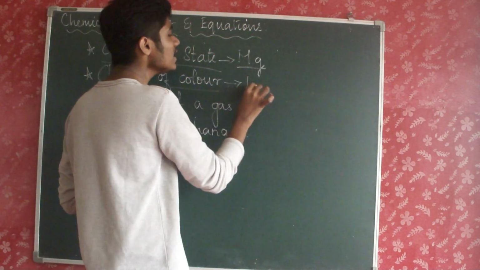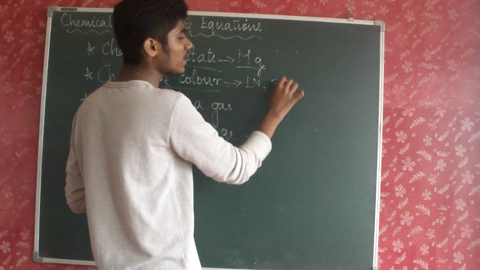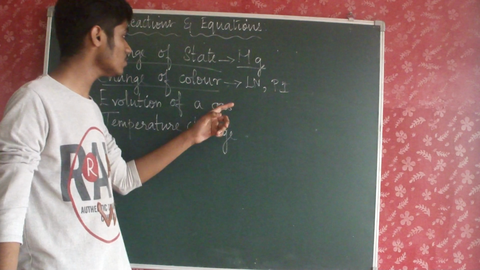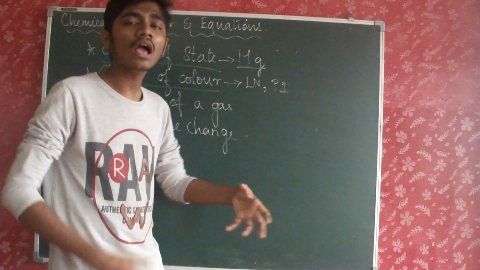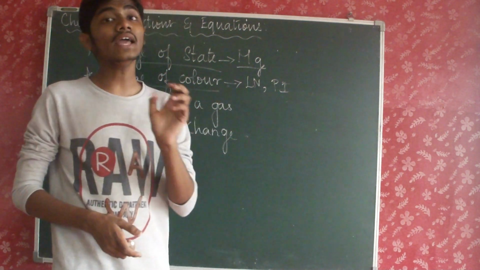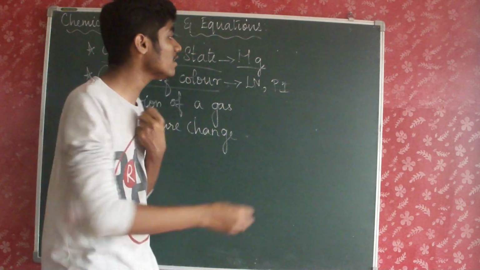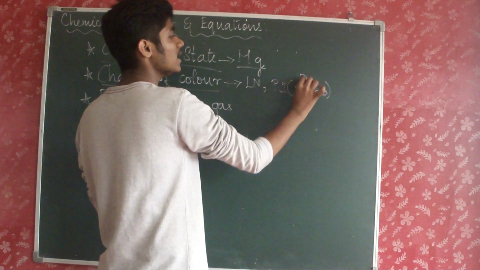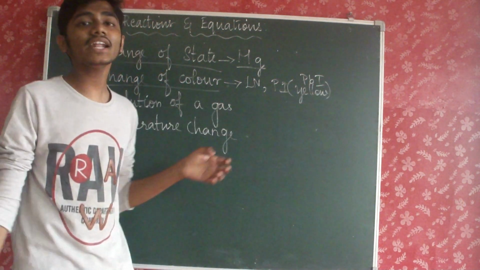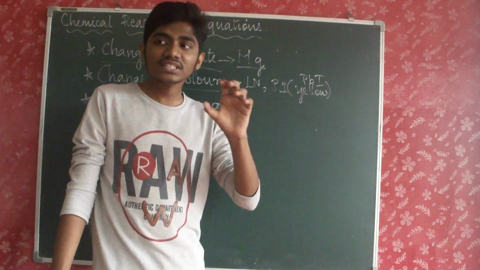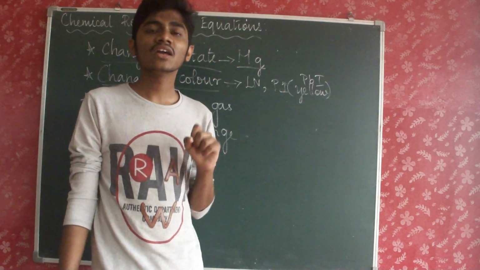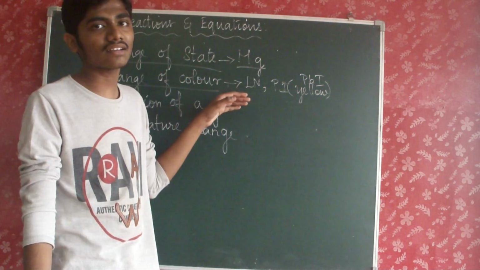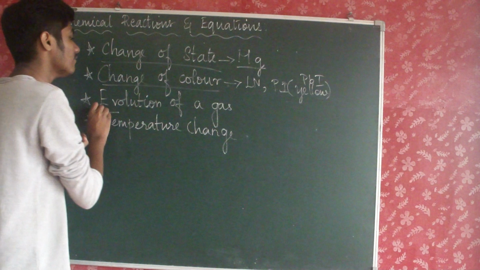Take solutions of lead nitrate and potassium iodide. When you mix them, you will get a yellow precipitate of lead iodide, PbI2. The color is important. So a change in color takes place here. This kind of chemical reaction which takes place with a change in color comes under this category.